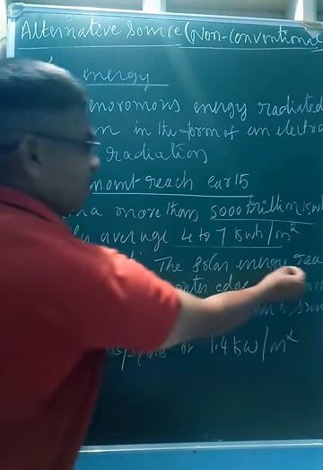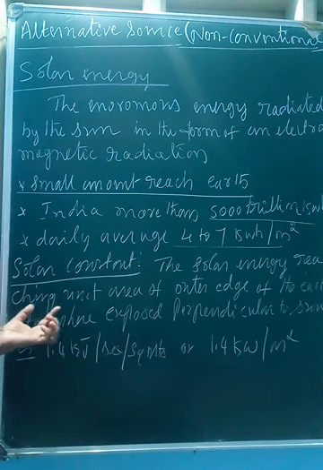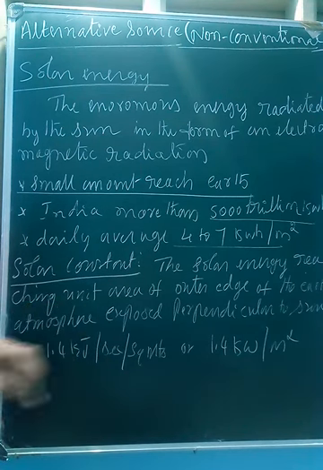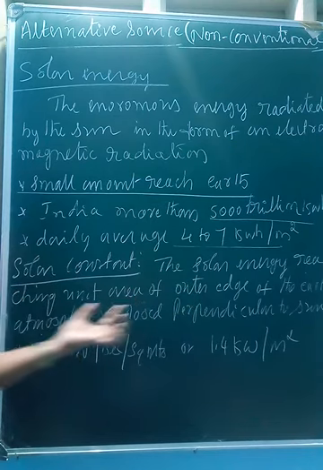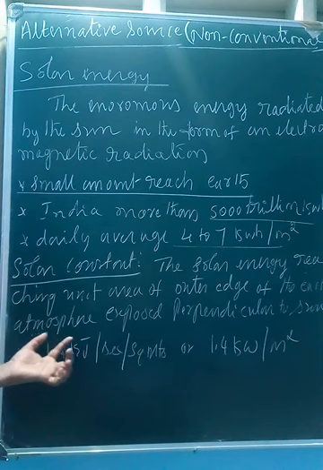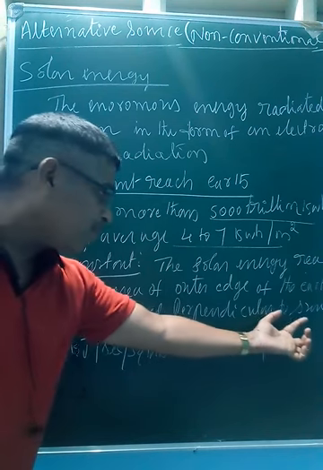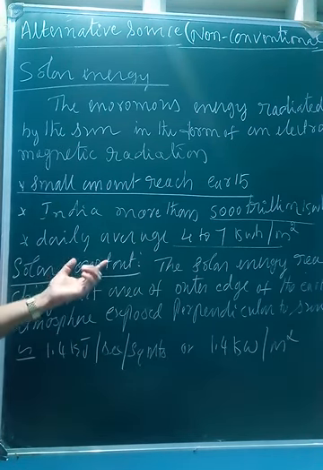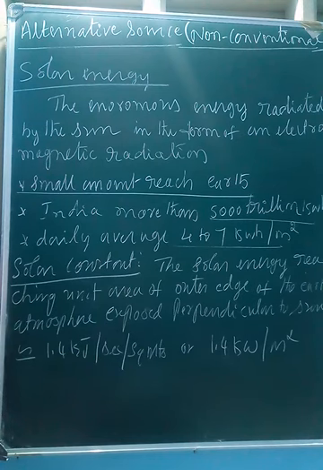Means the solar energy reaching unit area, square centimeter, square meter. So the solar energy reaching unit area of the outer edge of the earth atmosphere exposed perpendicular to the sun is called solar constant. It's a very important question for exam.